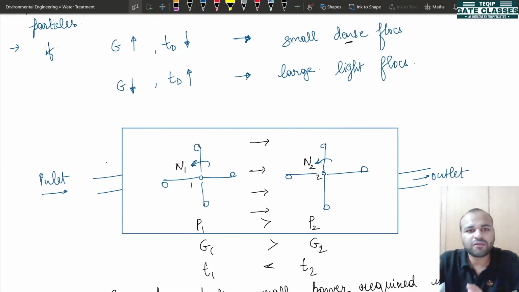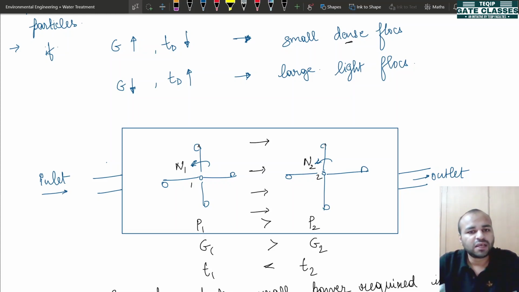So why have we taken firstly these two cases only? Because these cases are considered efficient. We have to not only consider the output quality, but we also need to consider the economics behind it, whether the process is economical or not. These two processes are comparatively similar in terms of the economical aspect, also the power required.